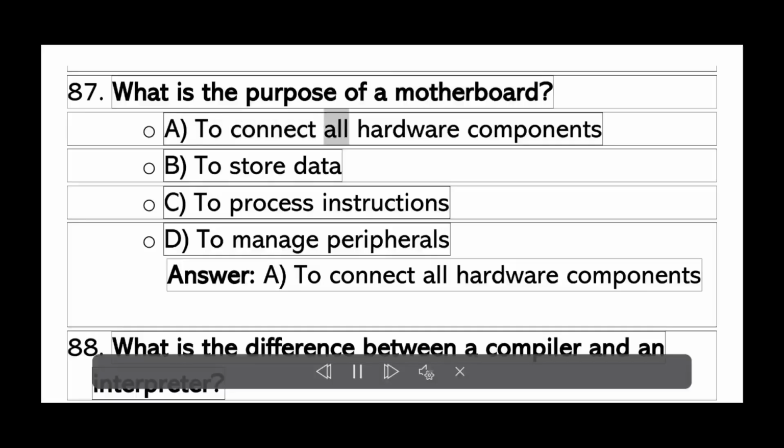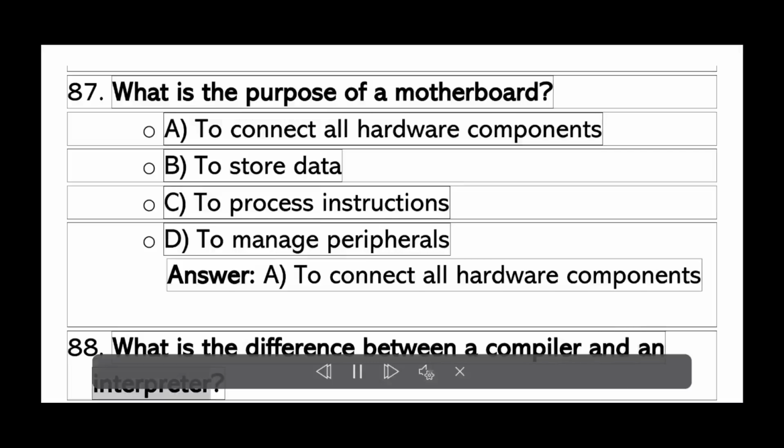What is the purpose of a motherboard? A. To connect all hardware components. B. To store data. C. To process instructions. D. To manage peripherals. Answer A. To connect all hardware components.